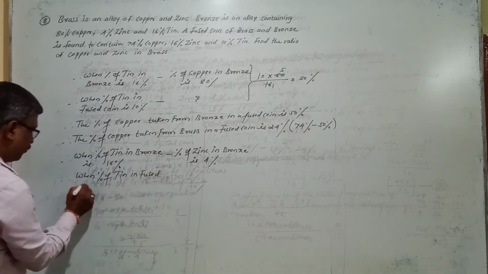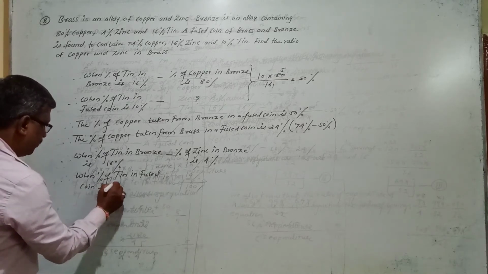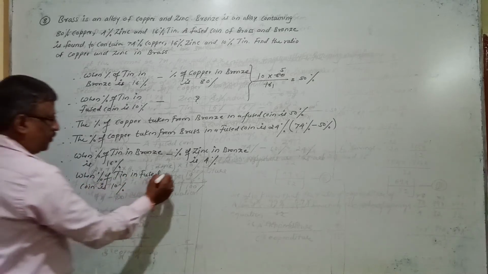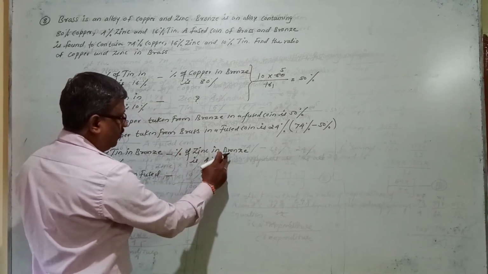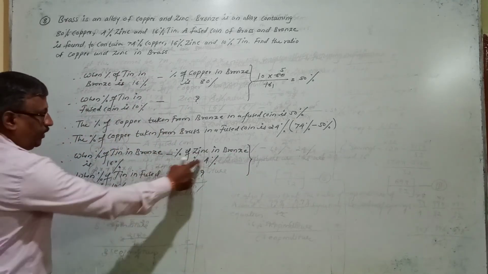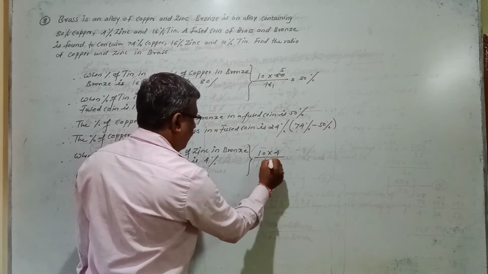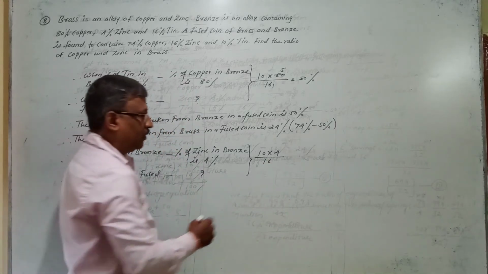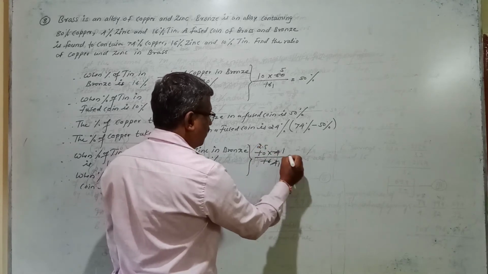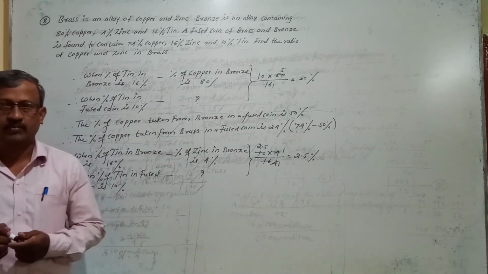So now we have to ask, when the percentage of tin in the fused coin is 10%, what is the percentage of zinc taken from bronze in a fused coin. So it is 10 into 4 divided by 16. Multiply and divide. 4 ones are 4, 4 fours are 16, so it comes to 2.5%.